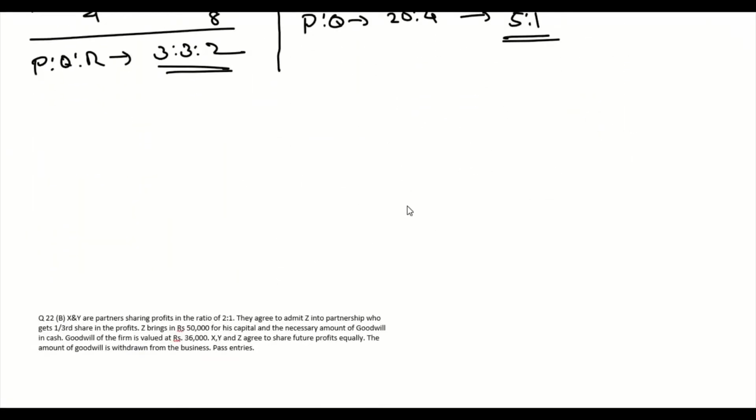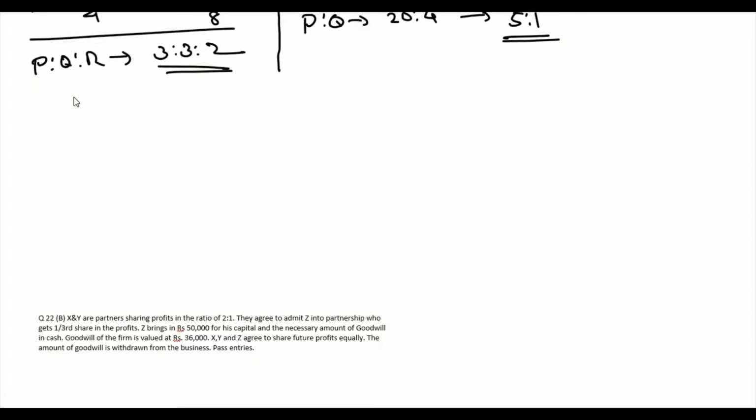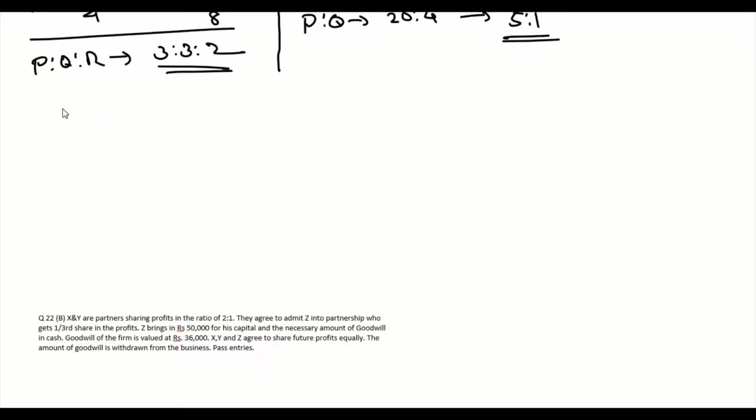Now we need to pass the journal entries. Okay, first journal entry is bringing in the goodwill. So it's going to be bank account debit 30,000 to premium on goodwill, that is 30,000.